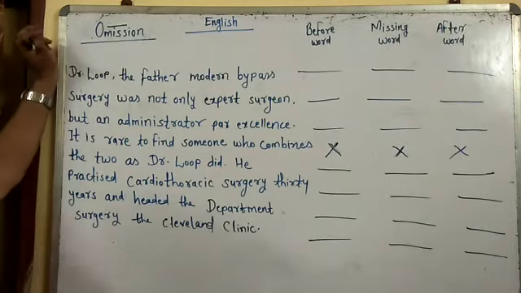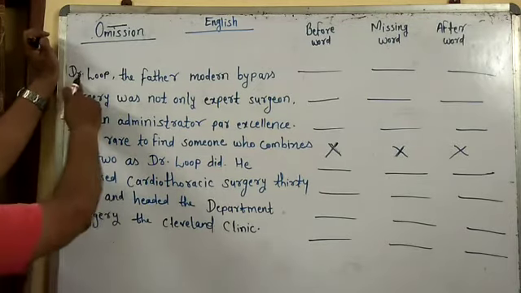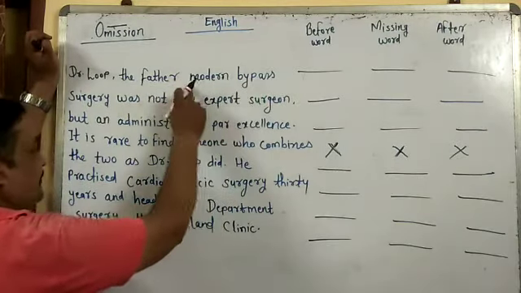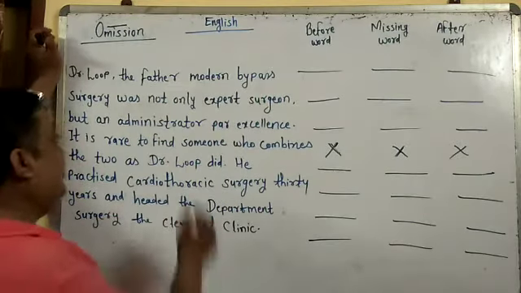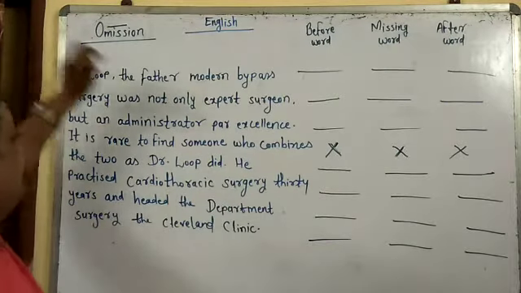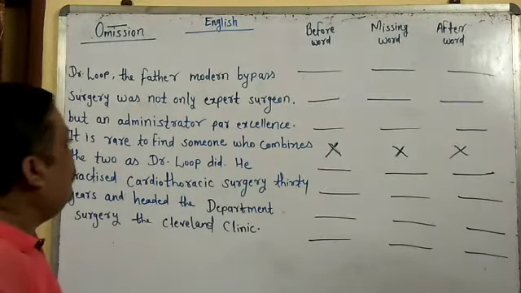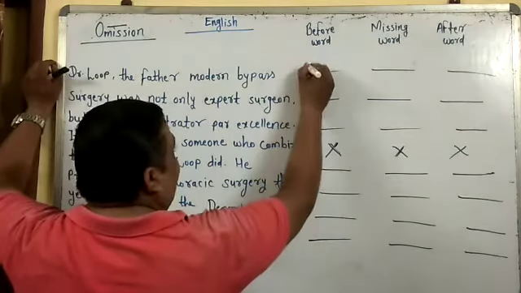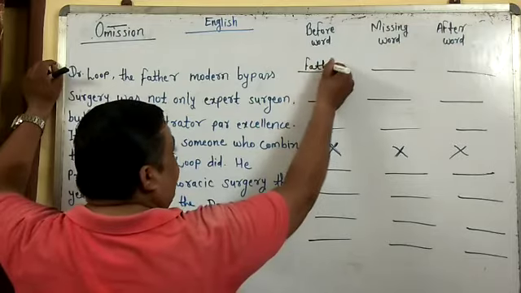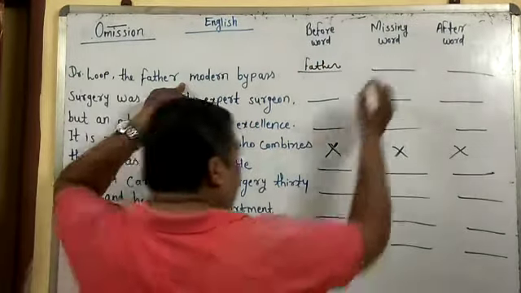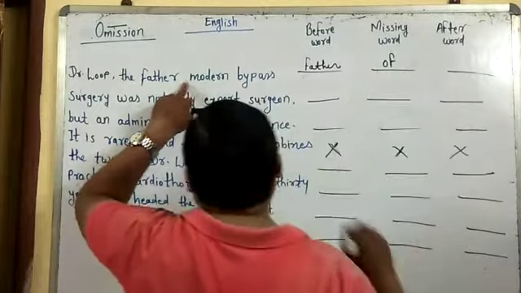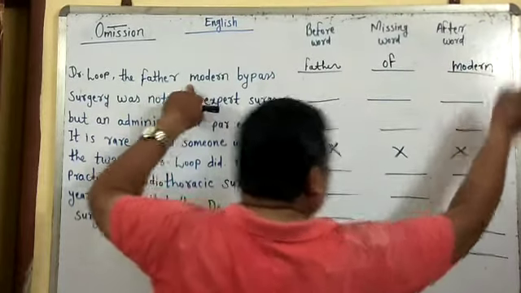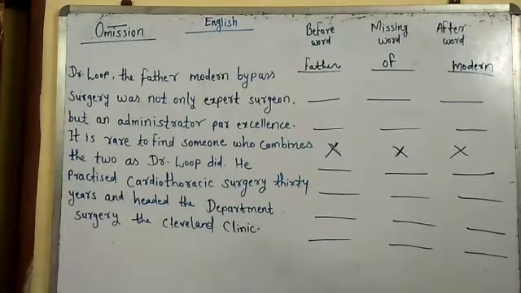We are starting with the first one. See, Dr. Luke, the father modern bypass surgery. The father what? The father of modern bypass surgery. Modern bypass surgery, you all know. Dr. Luke, the father. Father is the before word. What will we write here? Father of. The actual correct word is of. Of is missing here. After word is modern.